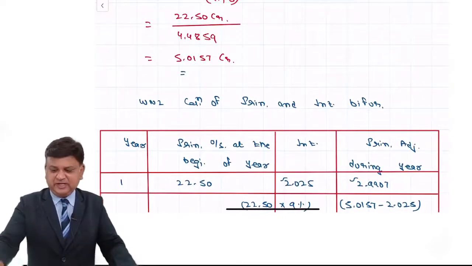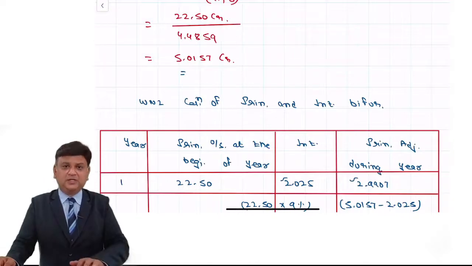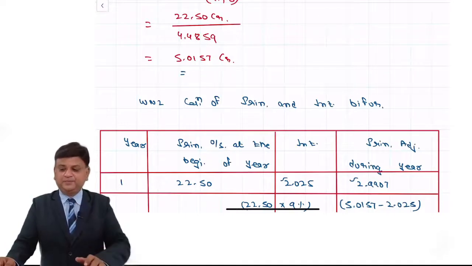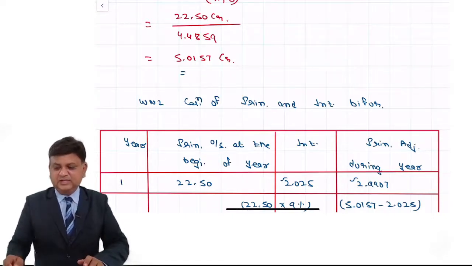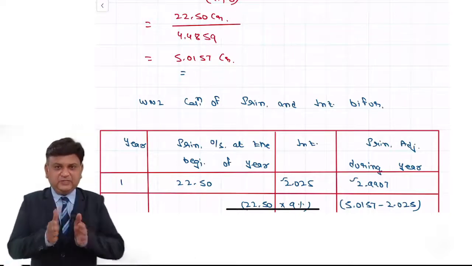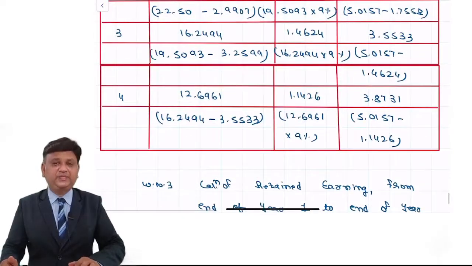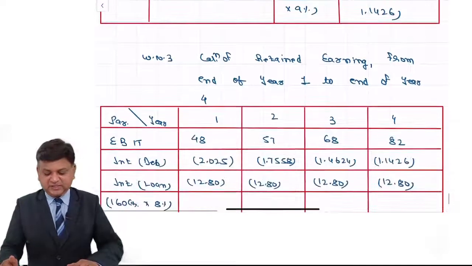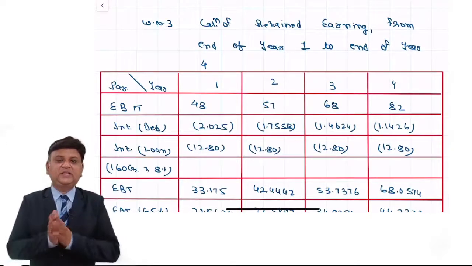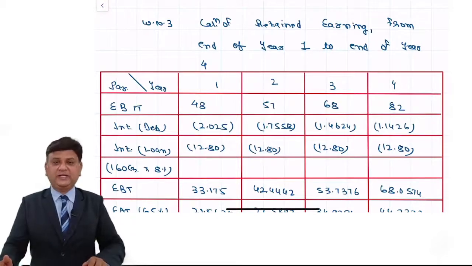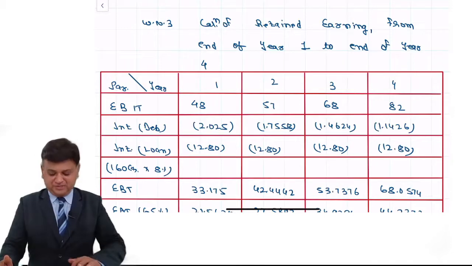And logically you can understand, use a calculator along with me. 5.0157 into 6, so you can see that you pay approximately 30 crore against 22.5 crore. So the differential amount is the amount of the interest, 7.5942, which will be spread over the time period of 6 years. So we have made the computation of the principal and interest bifurcation. This is necessary because the interest is an allowable expense from the tax point of view, and it is required to be deducted for the purpose of tax calculation and even for the earning calculation.